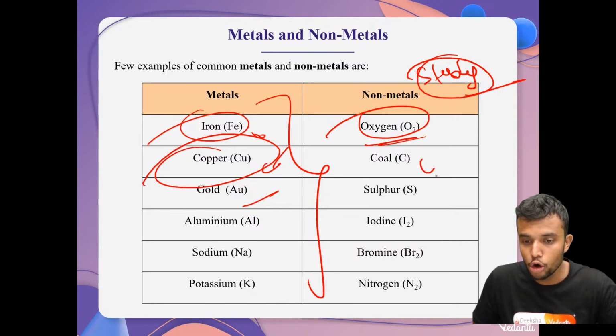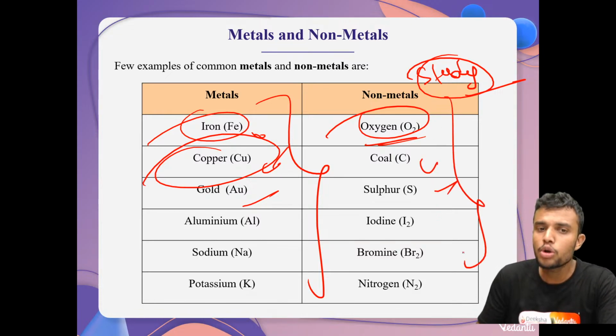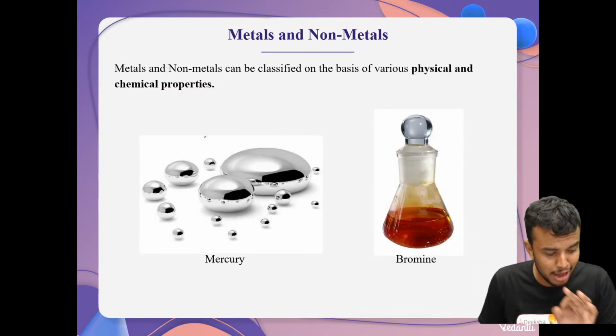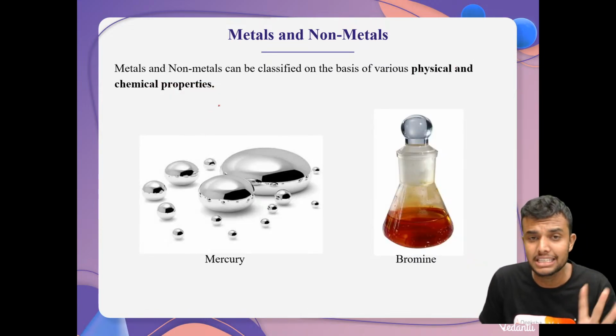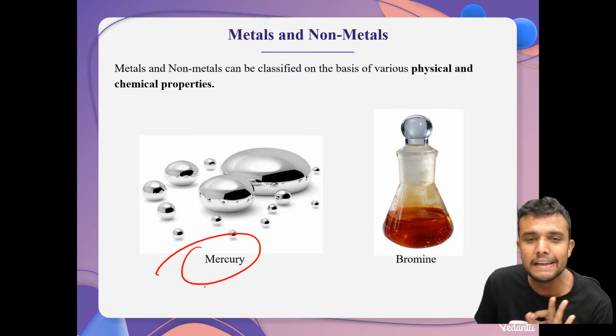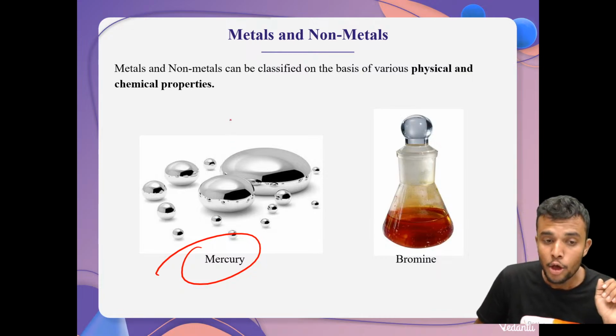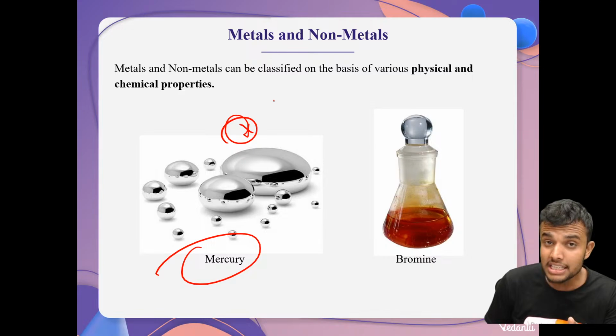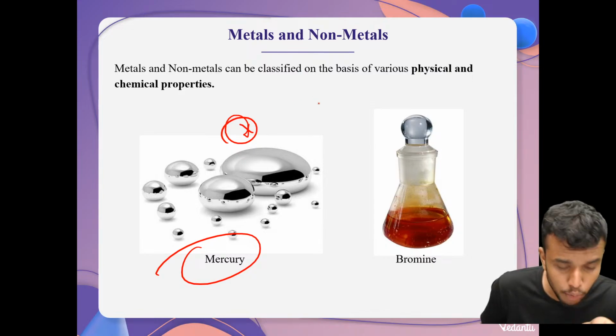Then coal and sulfur are a few common non-metals that we use in everyday life. After that, here is one important example for metals and non-metals. Mercury is a metal which is liquid at room temperature. Which metal is liquid at room temperature? Important for your foundation and also competitive work.